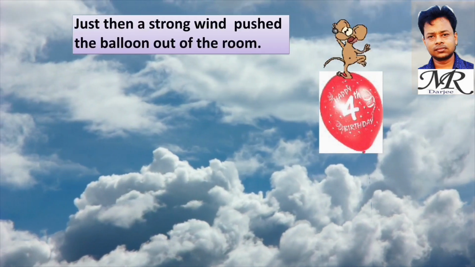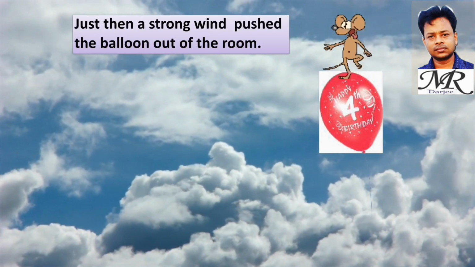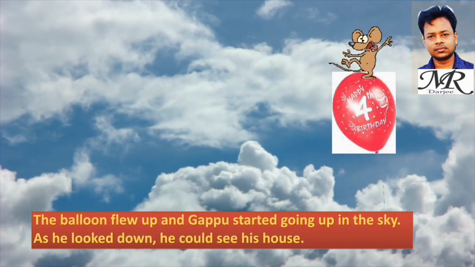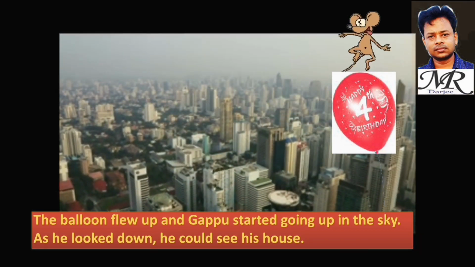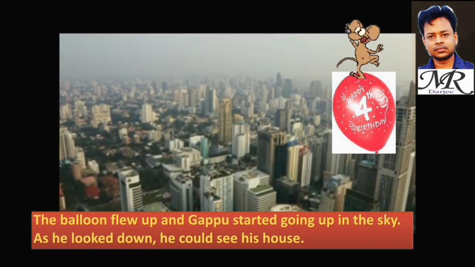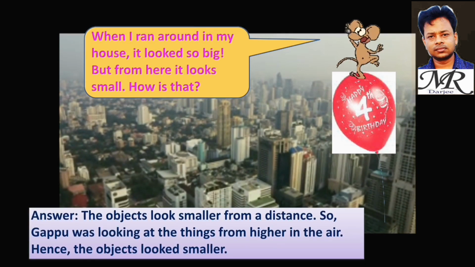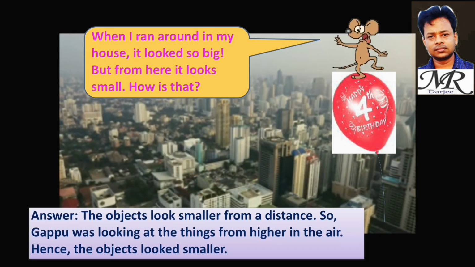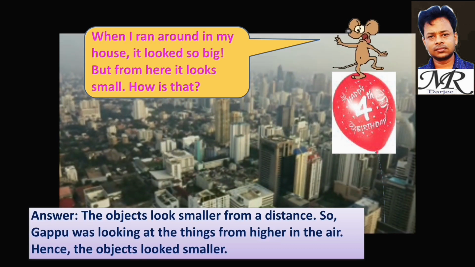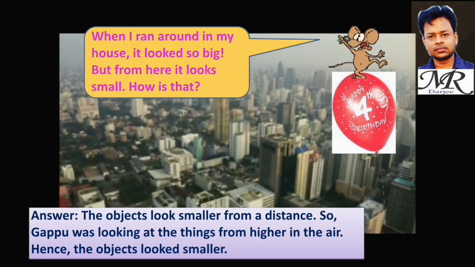Just then, a strong wind pushed the balloon out of the room. The balloon flew off and Gappu started going up in the sky. As he looked down, he could see his house. When I ran around in my house, it looked so big, but from here it looks small. How is that? The objects look smaller from a distance. So Gappu was looking at the things from higher in the air. Hence, the objects looked smaller.